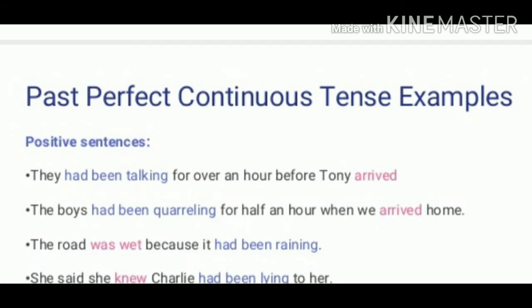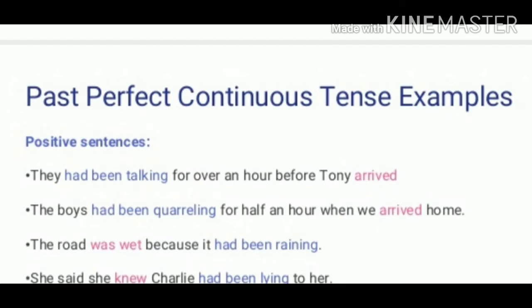The boys had been quarreling for half an hour when we arrived home. Had been quarreling is a past perfect continuous tense. And the road was wet because it had been raining. Had been raining is a past perfect continuous tense. She said she knew Charlie had been lying to her. Had been lying is a past perfect continuous tense.